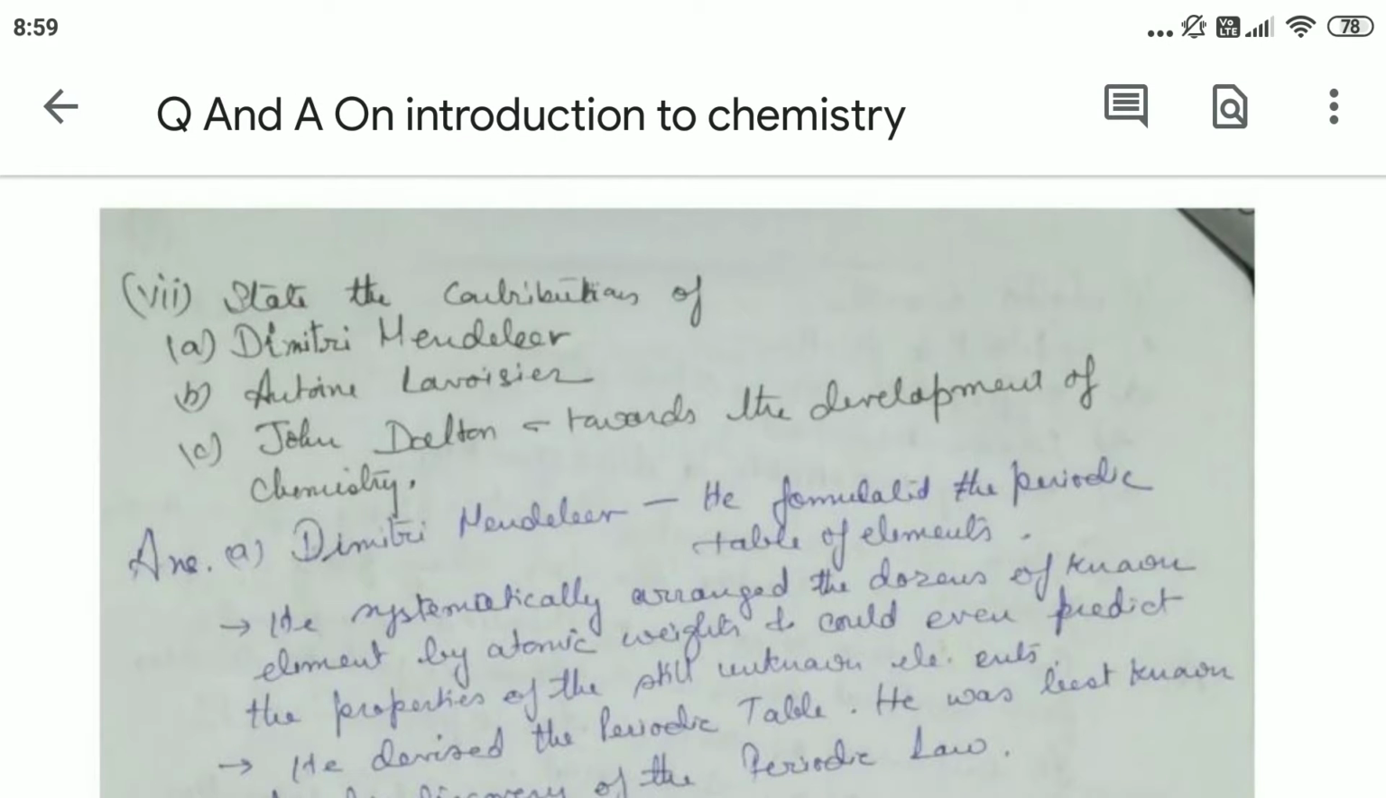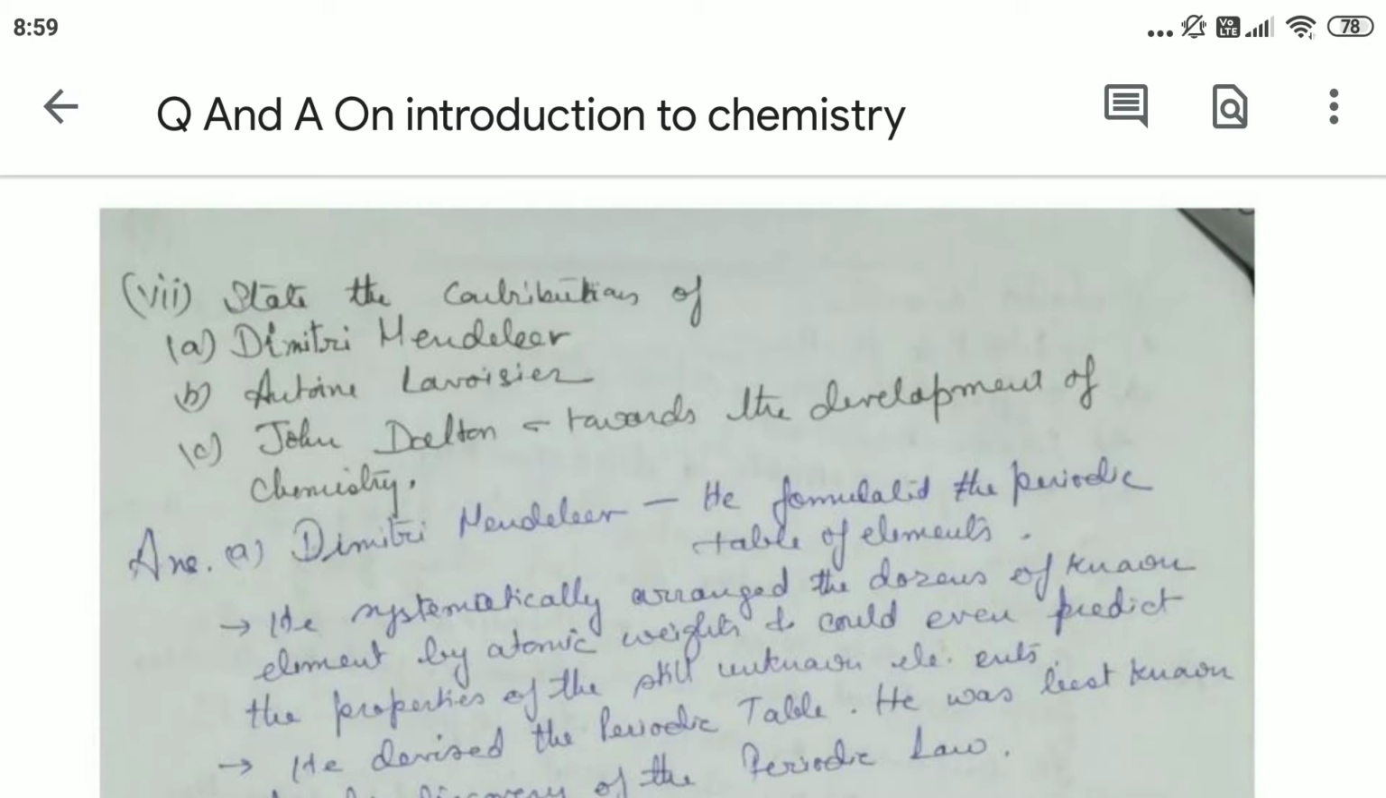Today I'm going to again discuss the Introduction to Chemistry question answer series. This chapter is according to ICSE syllabus class 6. Okay, so state the contributions of Dmitry Mendeleev, Antony Lavoisier, and John Dalton towards the development of chemistry.